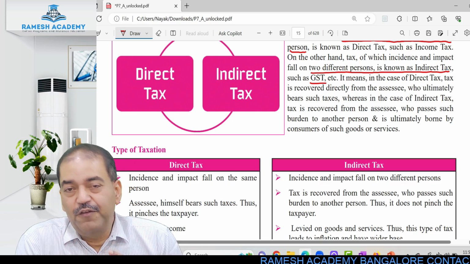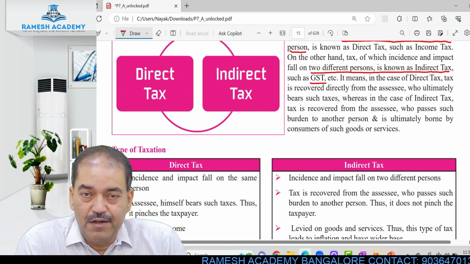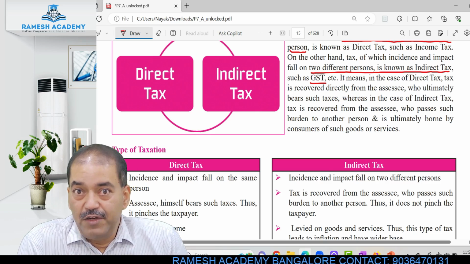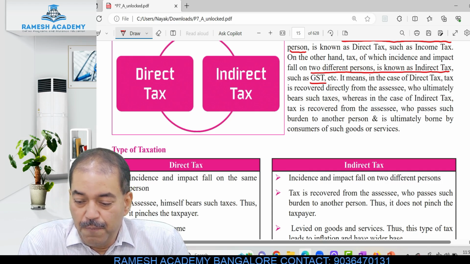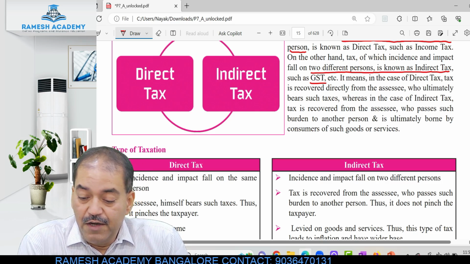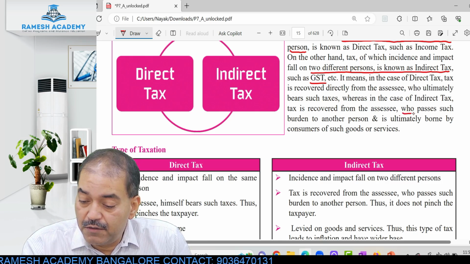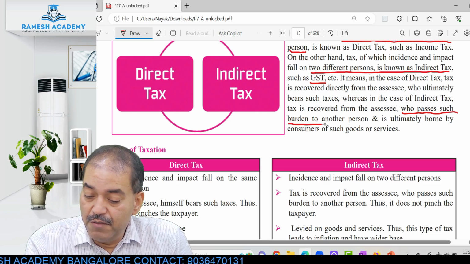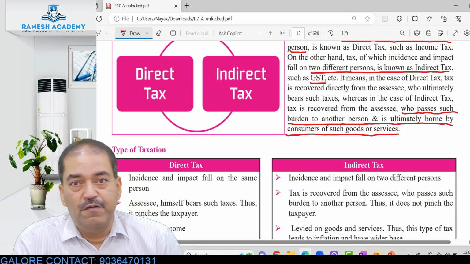So, there are two persons involved. One is the person on whom the tax is levied, and the other is the person from whom the tax is recovered. Right? So, in the case of indirect tax, it is recovered from the assessee, who passes such burden to another person and is ultimately borne by consumers of such goods or services.